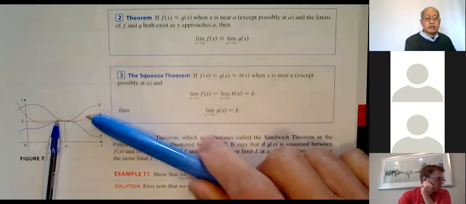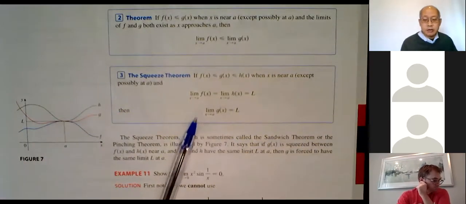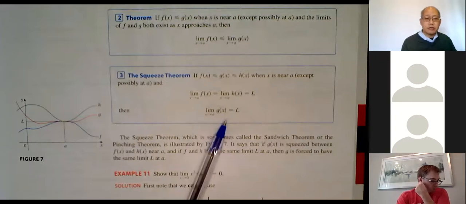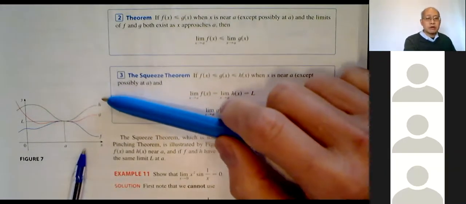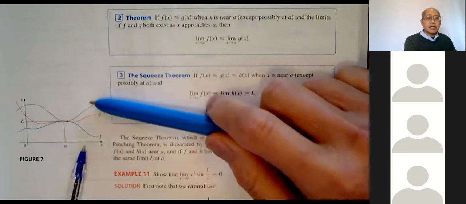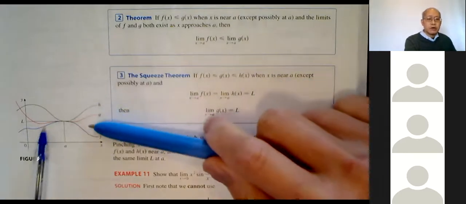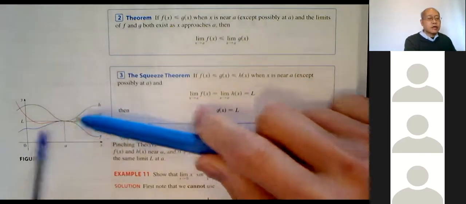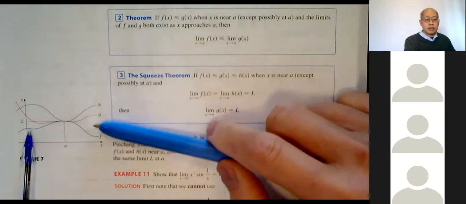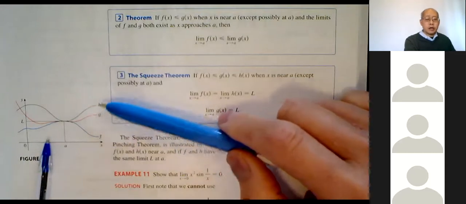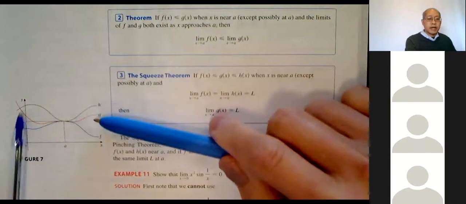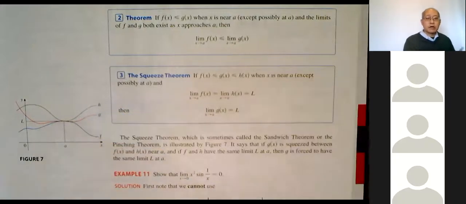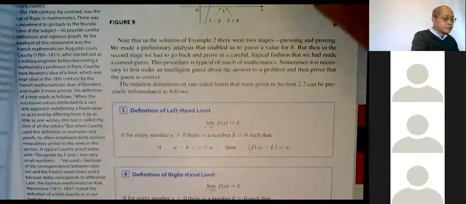Then the conclusion by the squeeze theorem is the limit as x approaches a of g of x is also equal to L. Okay, so the squeeze theorem is sometimes called the sandwich theorem. g is sandwiched between two functions which both approach the same limit, L. So therefore, this function also has to approach L, the in-between one. Okay, so the lowest function approaches L, the upper function approaches L. Any function that's stuck between the two will also have to approach the same limit. Okay, so that's what that's doing.